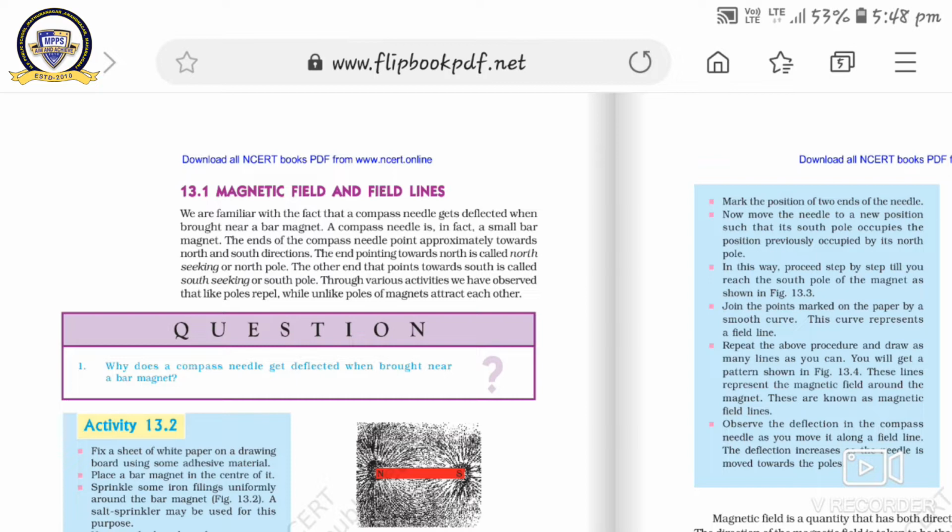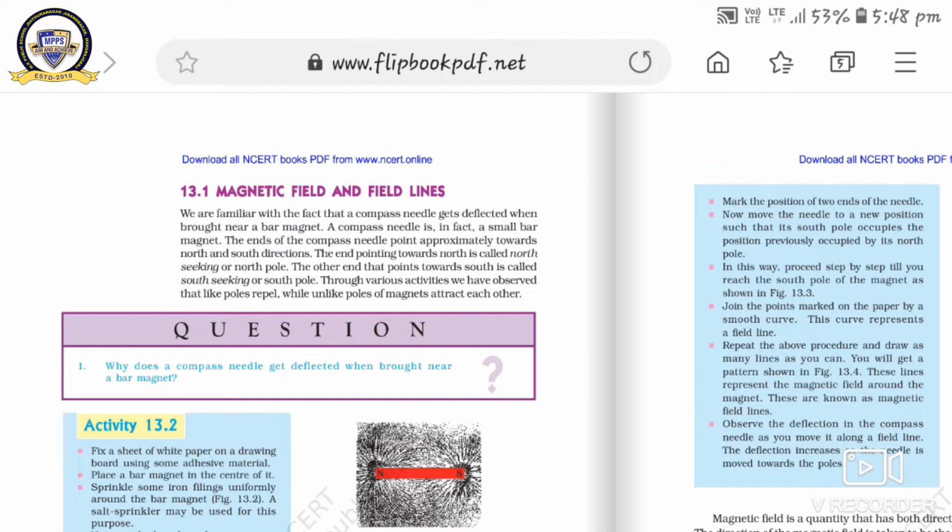The end pointing towards the north is called north seeking, or north pole, and the other end that points towards the south is called south seeking, or south pole. Through various activities we have observed that like poles repel while unlike poles of magnets attract each other.